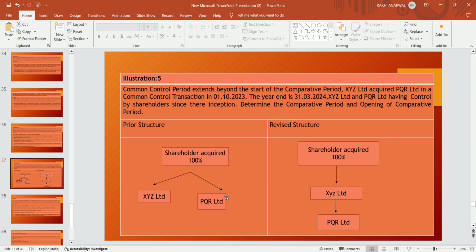The revised structure means XYZ Limited acquired PQR Limited in the common control transaction on 1st October 2023. Now the revised structure becomes shareholders holding 100% in XYZ Limited and XYZ Limited holding 100% in PQR Limited. We have to determine the comparative period and the opening of the comparative period.